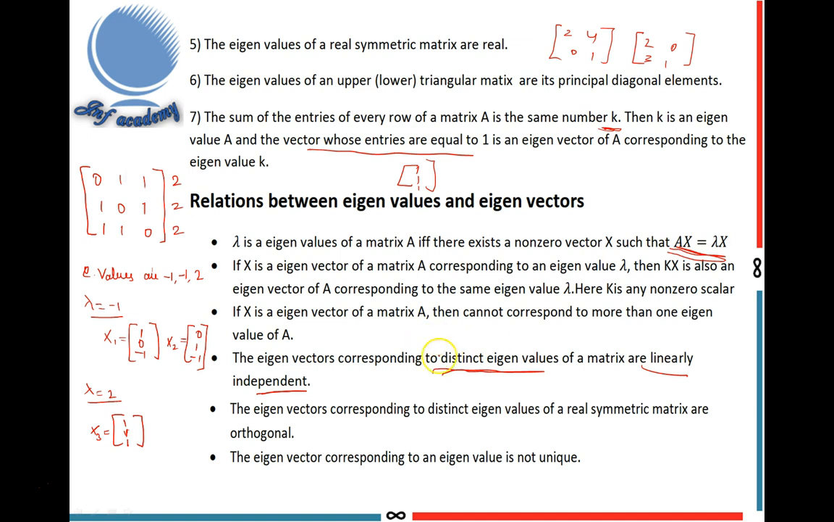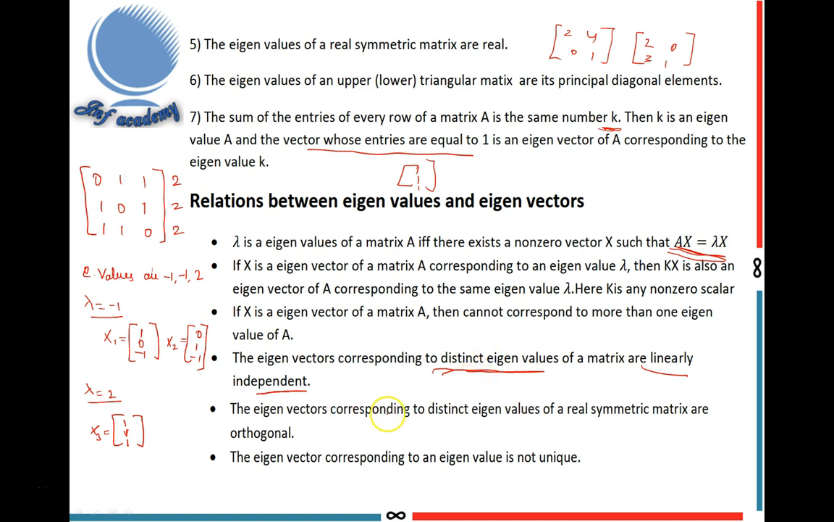It doesn't mean that the eigenvectors corresponding to the same eigenvalue of a matrix are linearly dependent. That means if two or more eigenvalues are equal, then the eigenvectors may be linearly independent or linearly dependent. The relation says only the eigenvectors corresponding to distinct eigenvalues of a matrix are linearly independent. For equal eigenvalues, the eigenvectors may be linearly independent or linearly dependent.